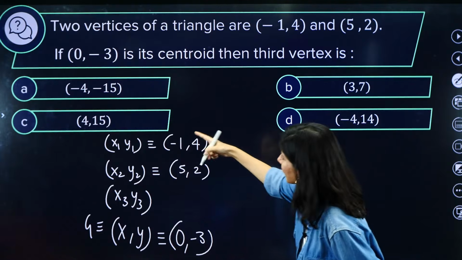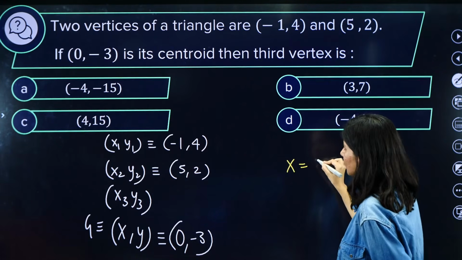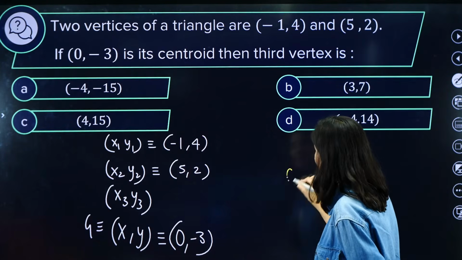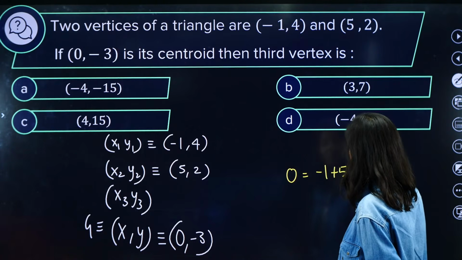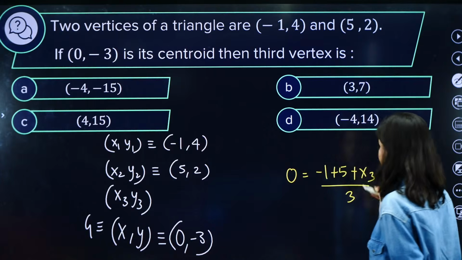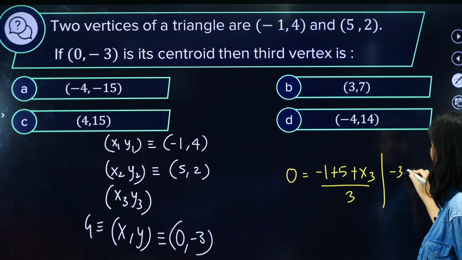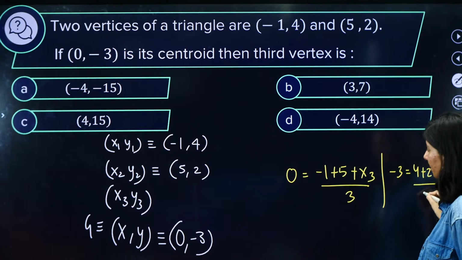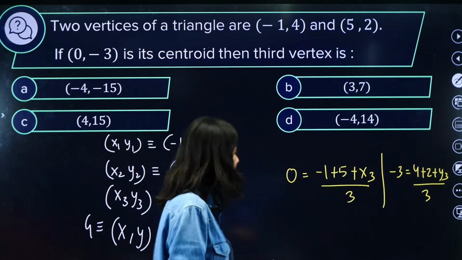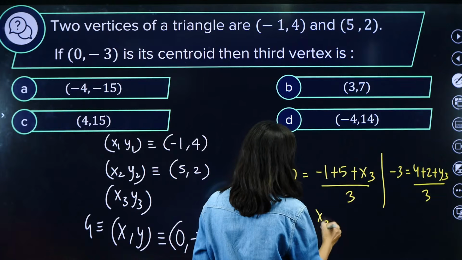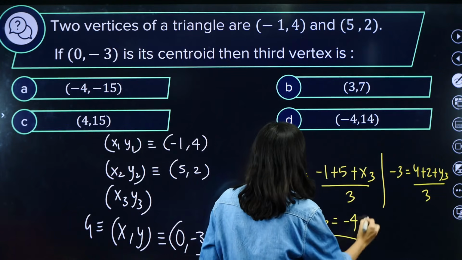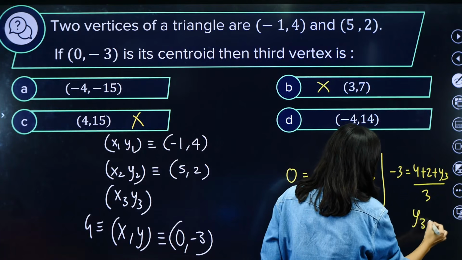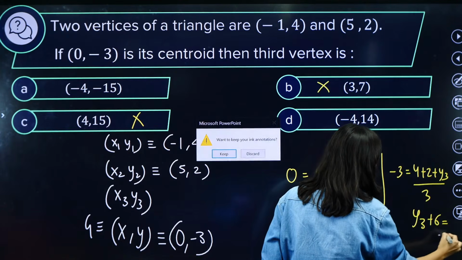x will be x1 plus x2 plus x3 by 3. Directly I can apply. 0 will be equal to (-1 plus 5 plus x3) by 3, and -3 will be equal to (4 plus 2 plus y3) upon 3. Correct? The value of x3 and y3 you can clearly calculate. So x3 will be, 5 minus 1, x3 will be -4. And now from here, y3 plus 6 equals -9.